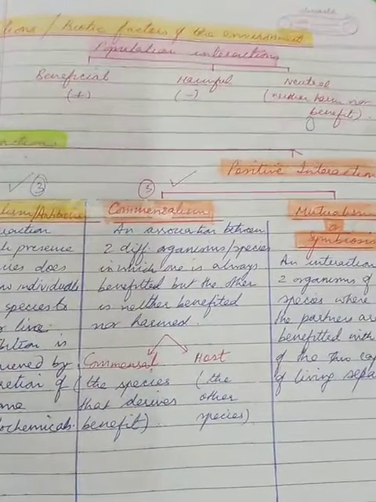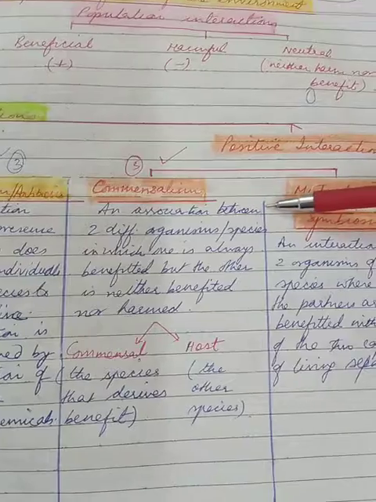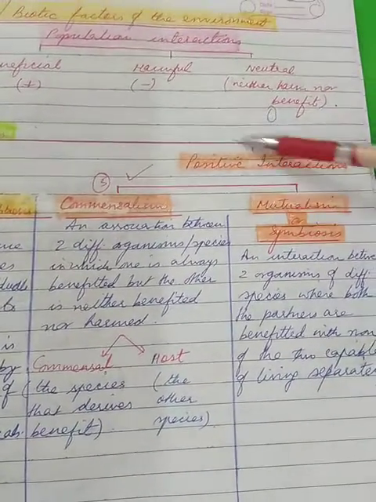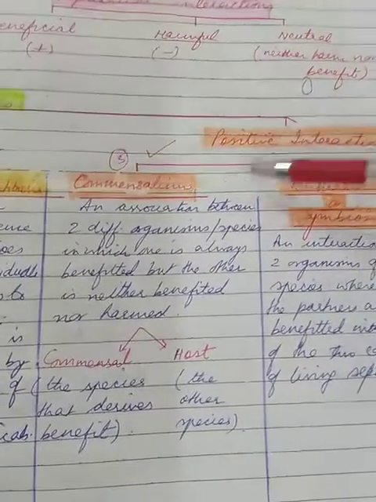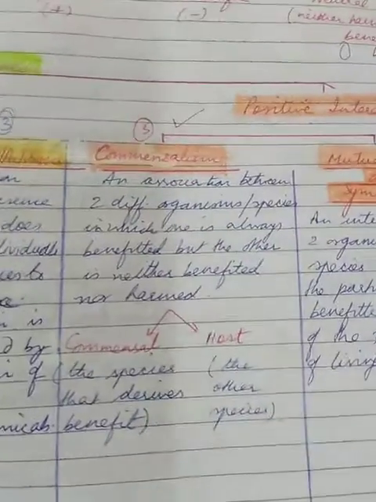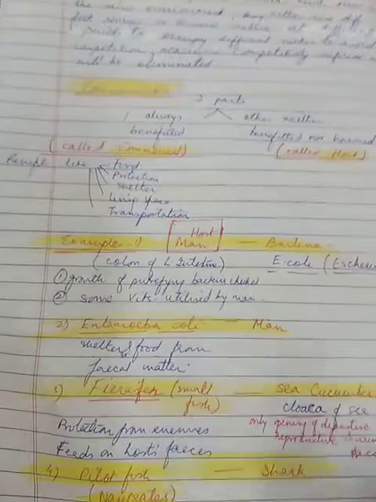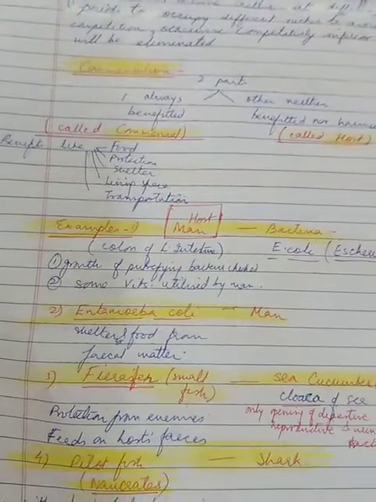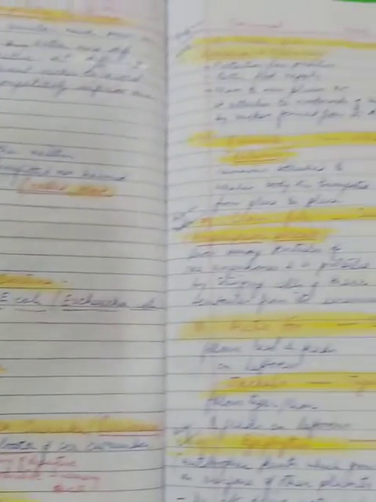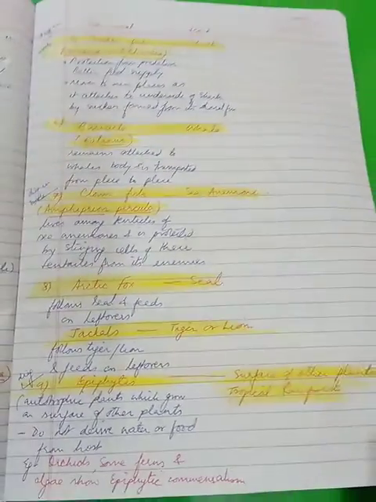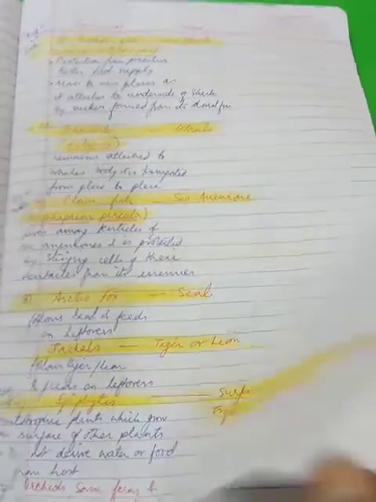In the previous video, I had discussed the population interaction under positive category, that was commensalism. And we discussed the varied examples like this. We discussed a total of 10 examples, alright? And the same I have sent you in the form of notes also, hoping that you have completed.